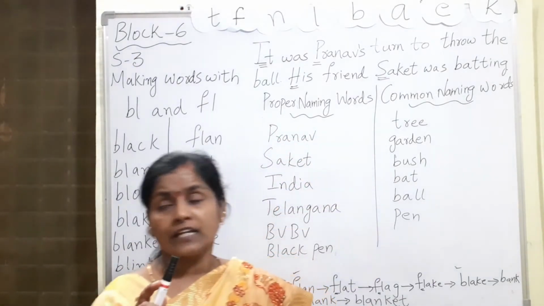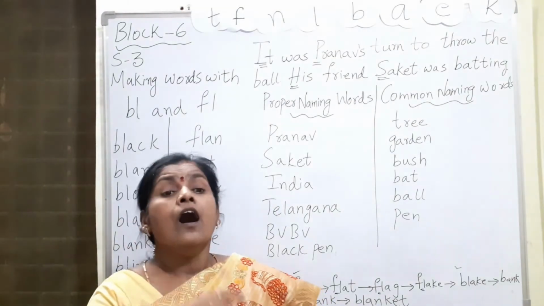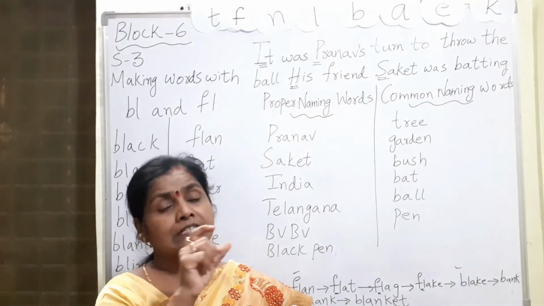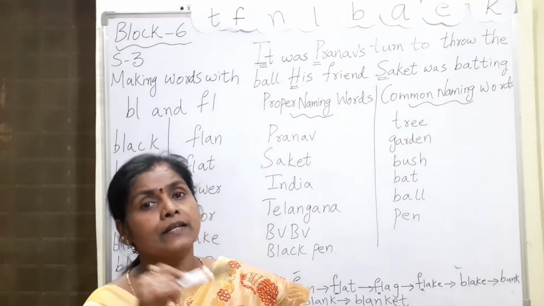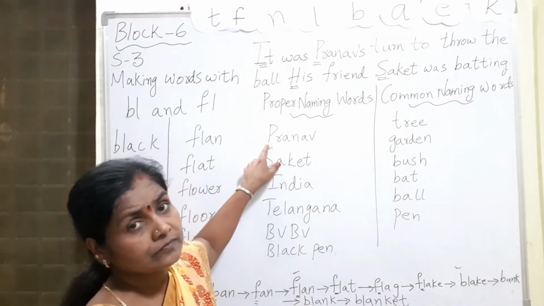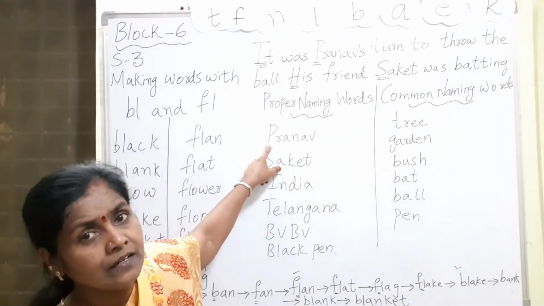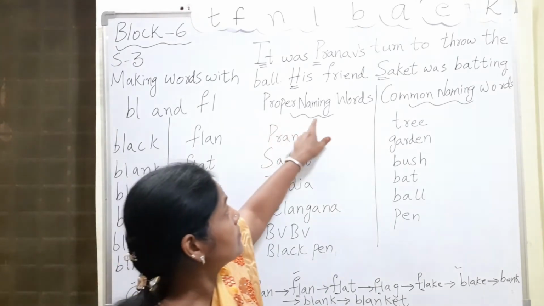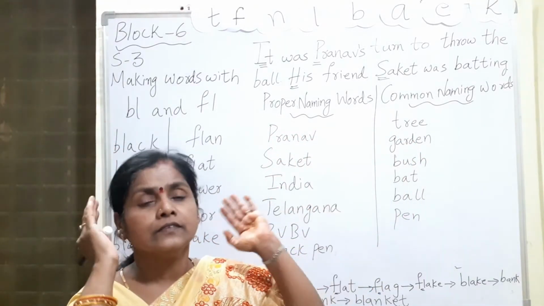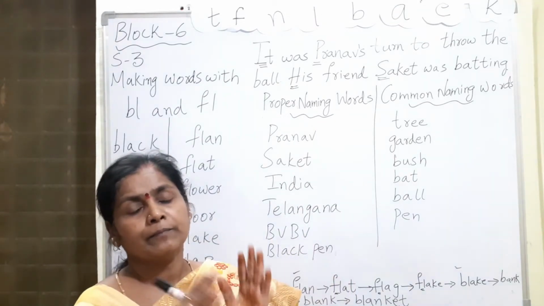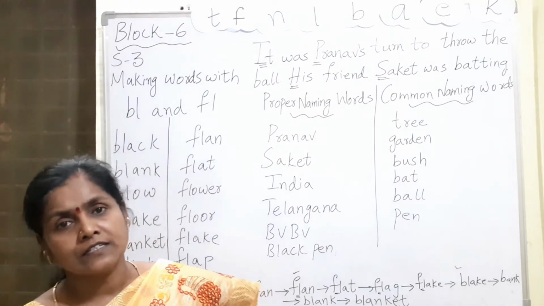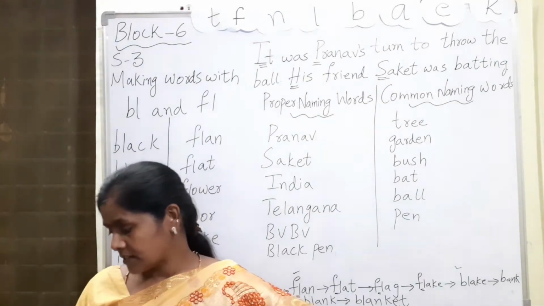Now your task is, in your lesson, Pranav's Friends, you have to underline the proper naming words, the words beginning with a capital letter. Proper naming words means only one person, particularly one person. They are called proper naming words.